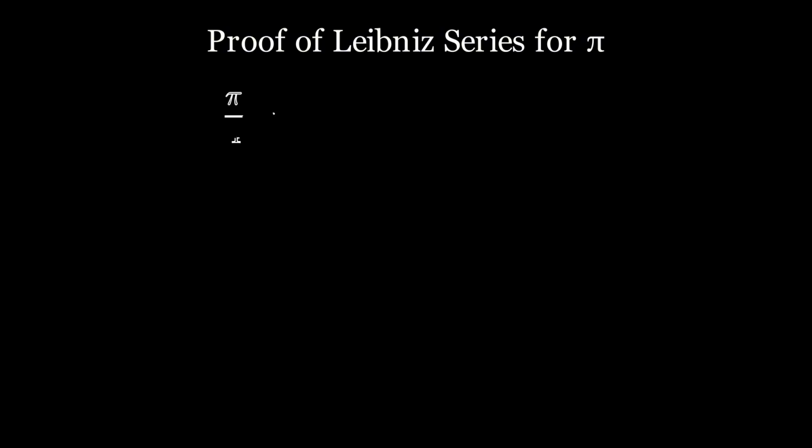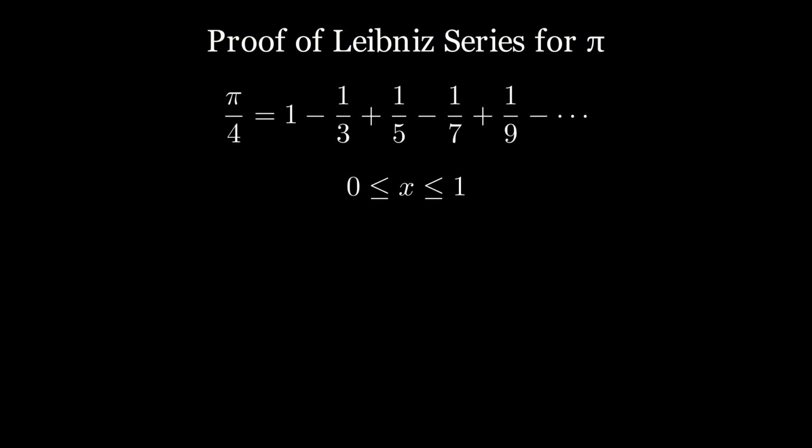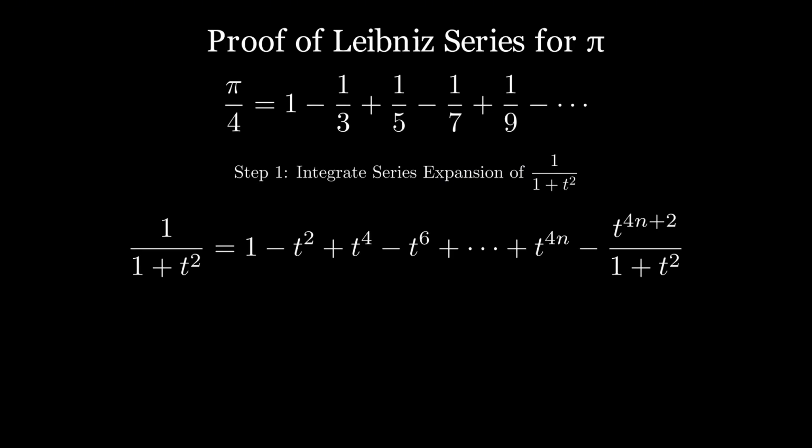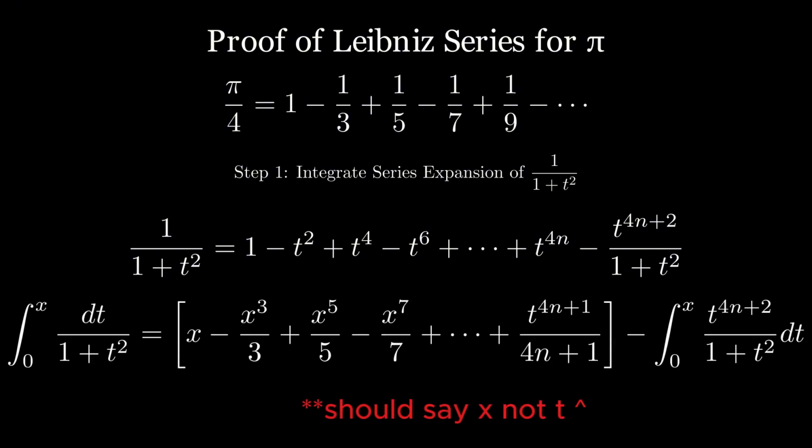Now we are ready for the proof. Let's first assume that x is between 0 and 1. We will need this for later. Start with our expansion for 1 over 1 plus t squared, and then take the integral from 0 to x dt. I've left out the last term intentionally, and used the power rule to integrate all the other terms.